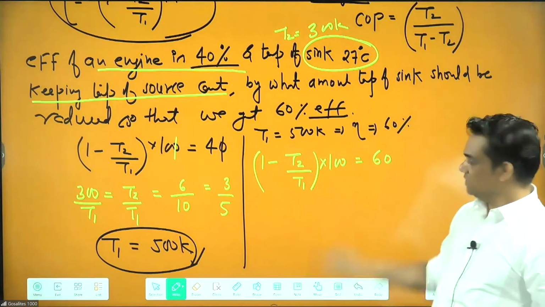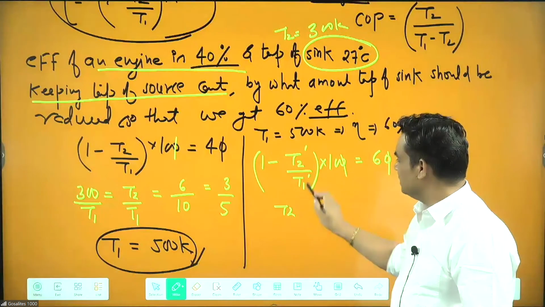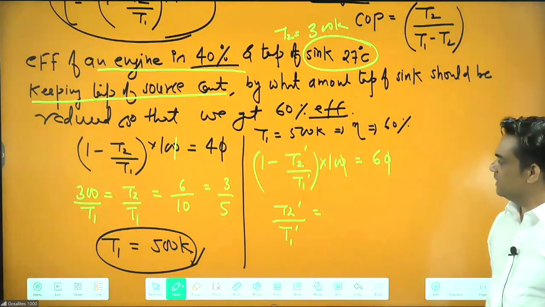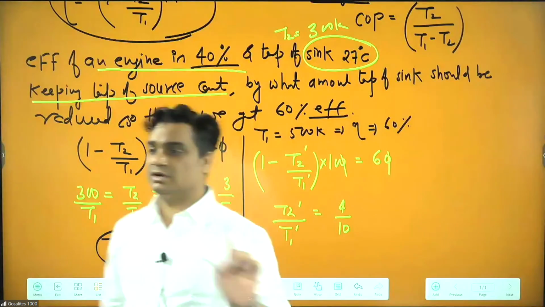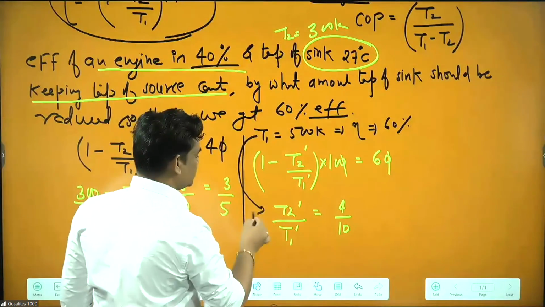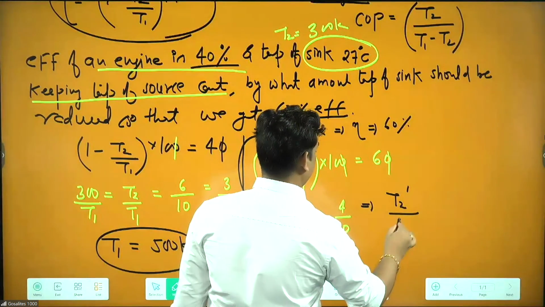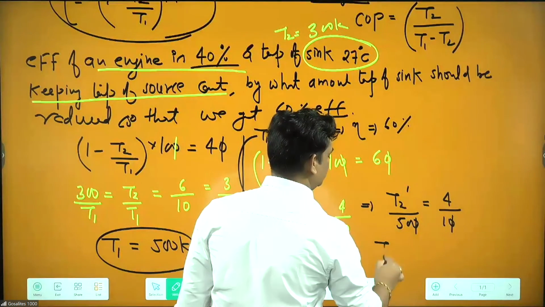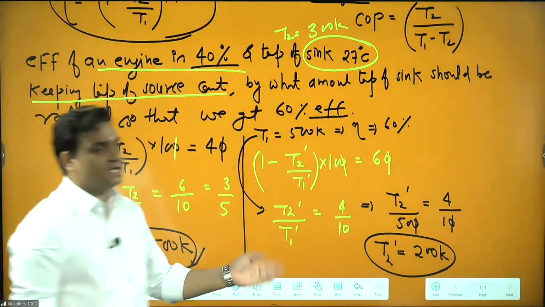The zeros cancel here, so we can write T2 dash and T1 dash. So T2 by T1 dash is going to be 1 minus 6 by 10, so we are getting 4 by 10. Which temperature is constant here? Temperature of source, T1, is constant, so we take the T1 value: T2 dash by 500 equals 4 by 10. From here T2 dash is coming 200 K. Temperature of sink is now 200.